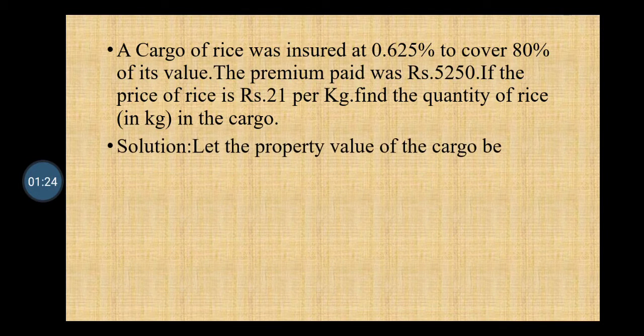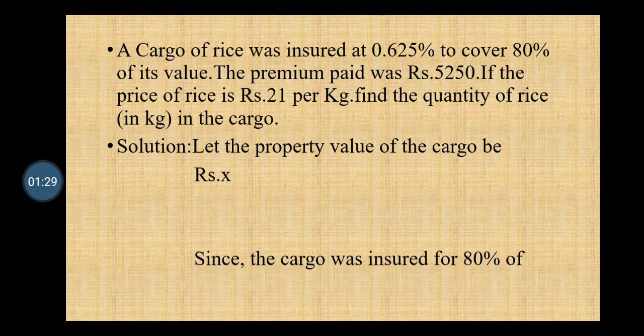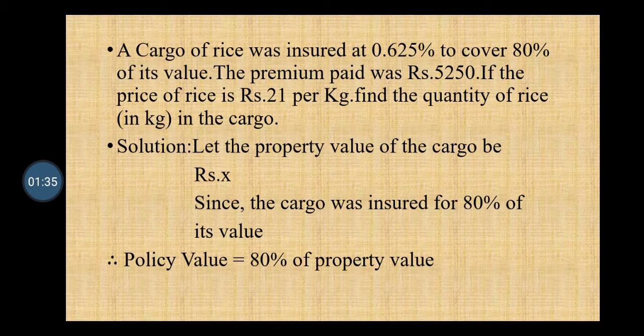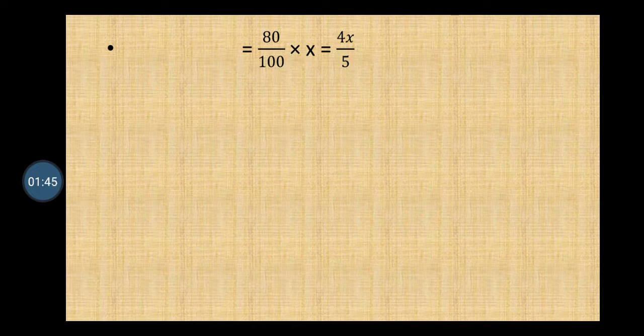Solution. Let the property value of cargo be rupees X. Since the cargo was insured for 80% of its value, the policy value equals 80% of property value. As we considered property value X, it is 80% of X, that means 80 upon 100 into X. When you solve this, you will get 4x upon 5.